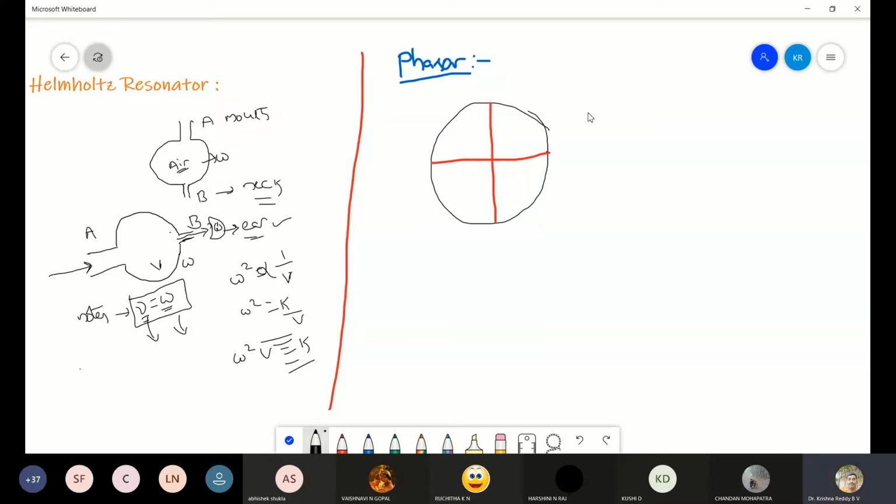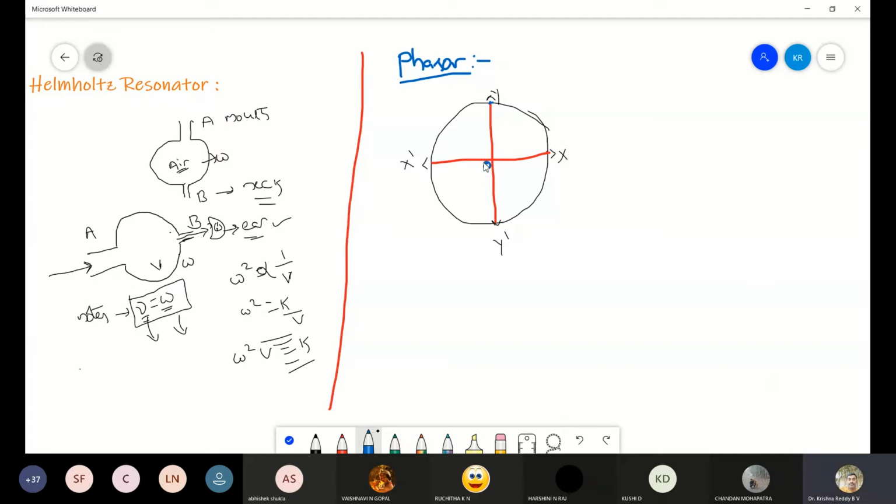Now I am considering this as the x-axis and this as the y-axis, and this as x dash and this as y dash. For the time being, I will treat this as the origin.